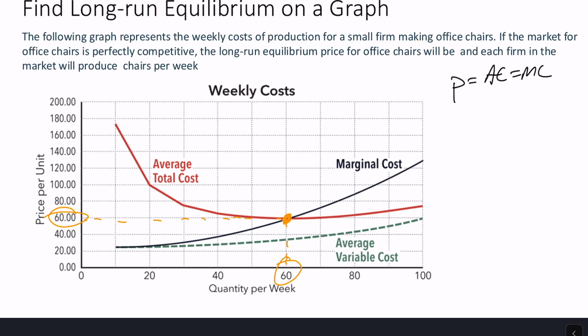Okay. So again, these are relatively easy compared to the short run equilibrium. Everything's happening at this point right here, where marginal cost goes through average cost. Right? If you can find that point, you're golden here on finding these long run equilibriums in either a table form or a graph form.